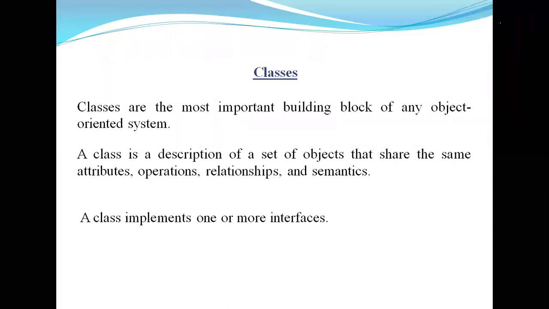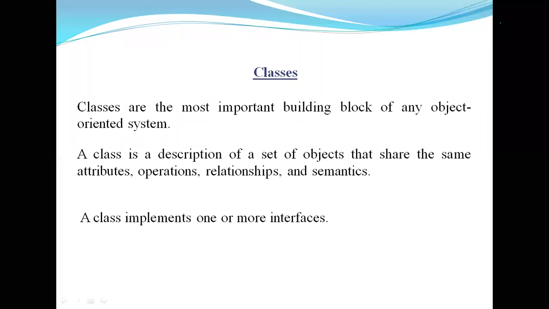It is the description of a set of objects that share the same attributes, operations, relationships, and semantics.